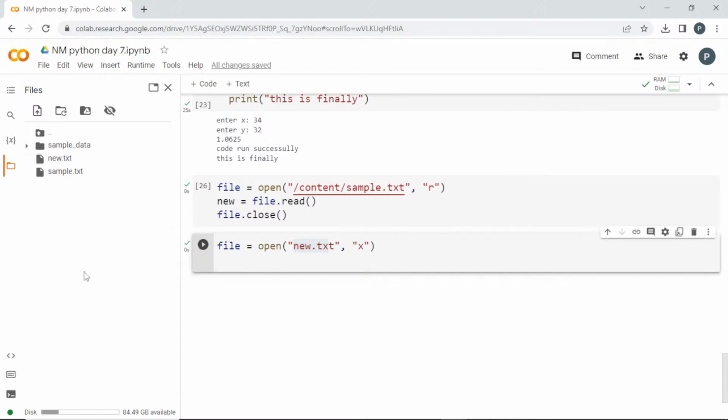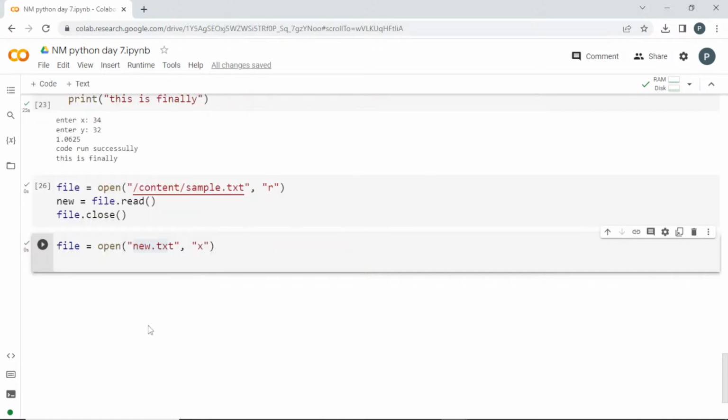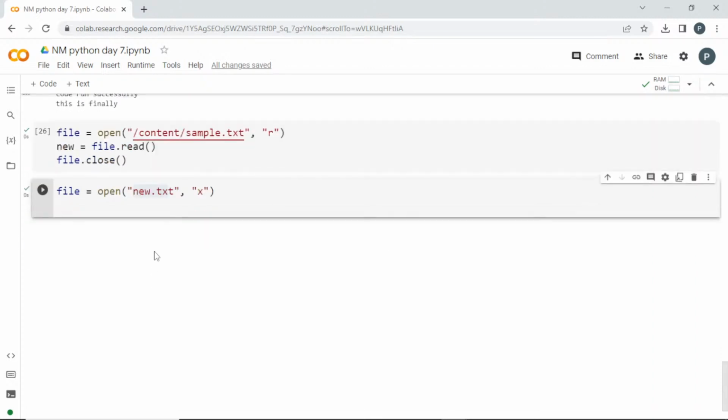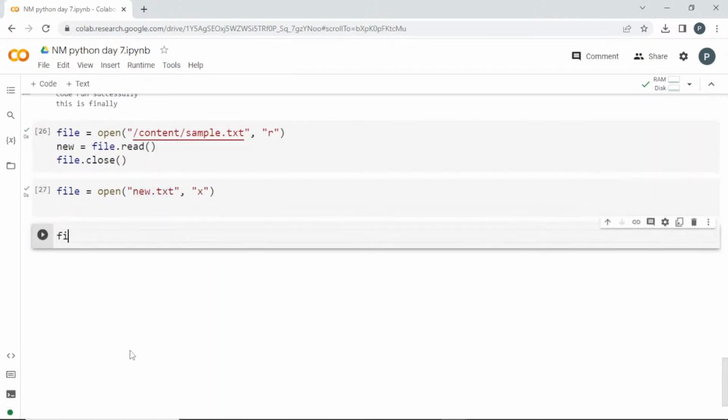Or else, if you are using any other system IDE, then in that directory a file will be created, so no issue in that. Let me open the file and write now.